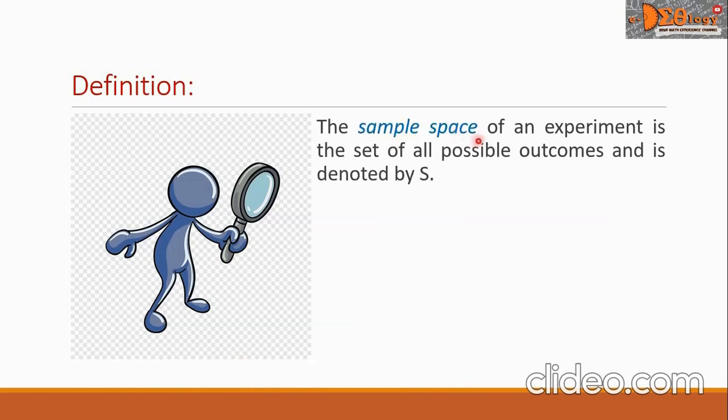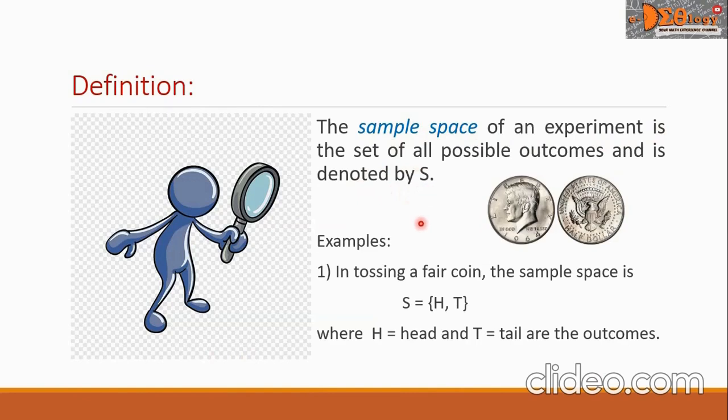The sample space of an experiment is the set of all possible outcomes and is denoted by S. Examples: number 1, in tossing a fair coin, the sample space is S equals H and T, where H equals head and T equals tail are the outcomes.